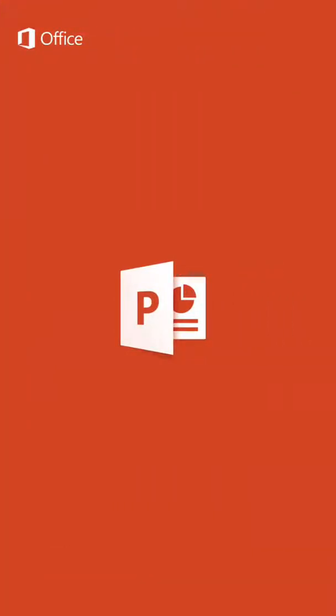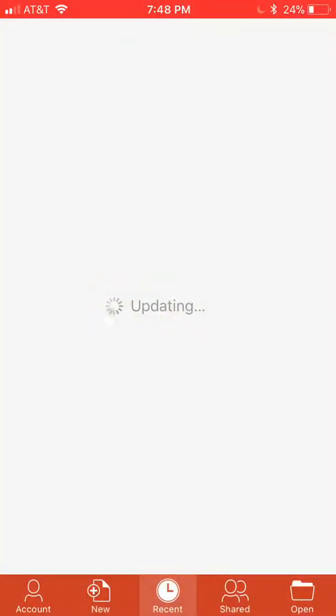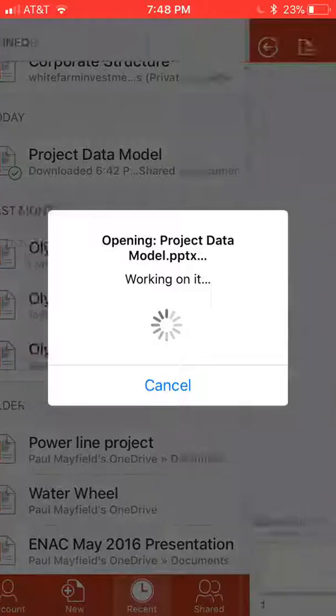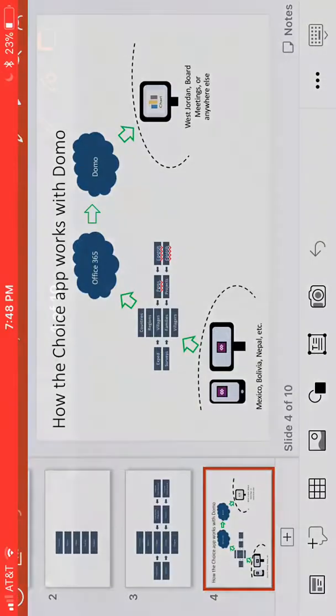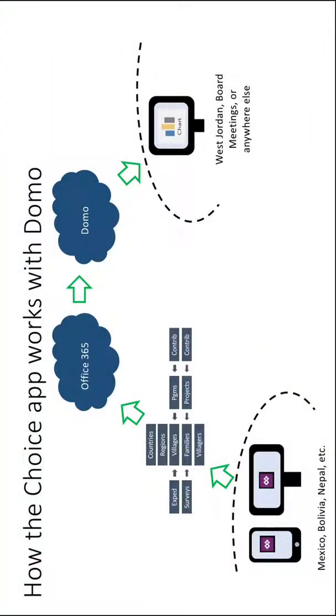If we pull up a PowerPoint here, we can open up the project data model. This is a slide that shows... let me see if I can full screen it. The way the system works in the countries, Mexico, Bolivia, Nepal, etc., you have the data being entered from the regional staff's phones and computers. That gets sent up to the Office 365 cloud where it's stored. From Office 365, we can export it into spreadsheets or other databases if we need to. But it's backed up there. It's kept live all the time.